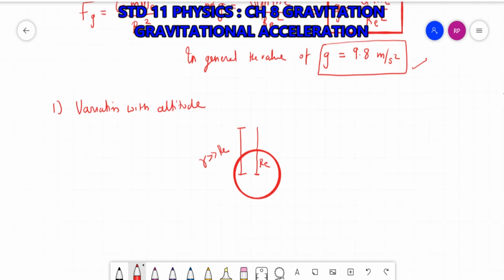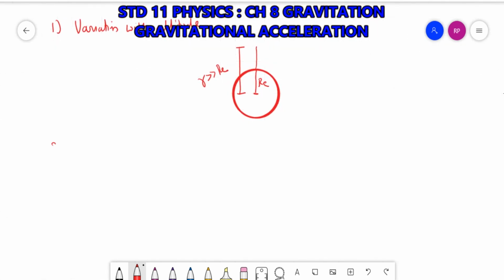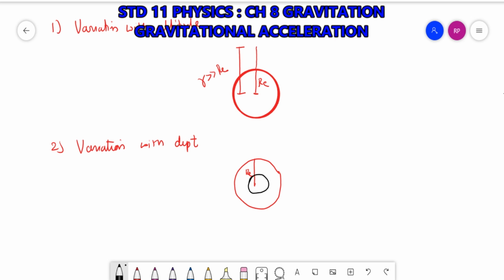Second, variation with depth. Again, this is the Earth with radius RE. But if I move inside and I want to find out the gravitational acceleration at this point, here r is lesser than RE.